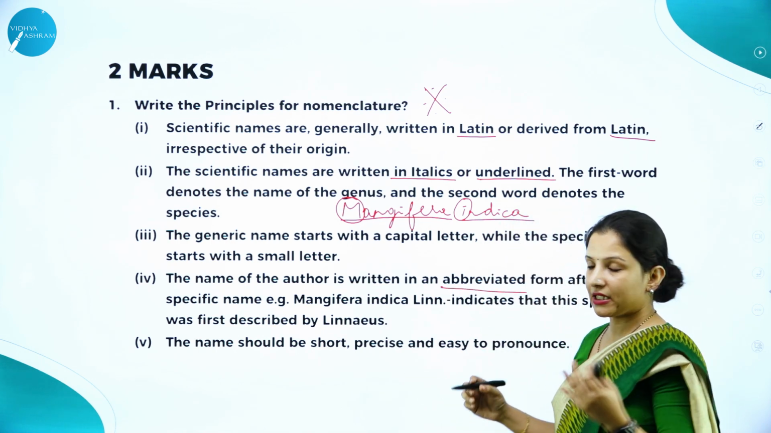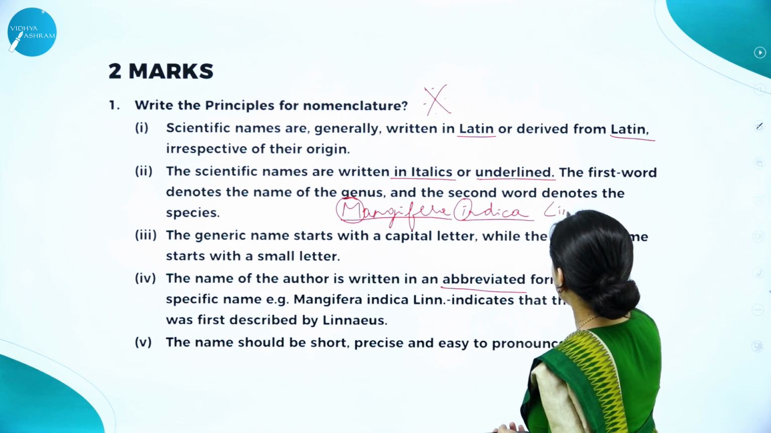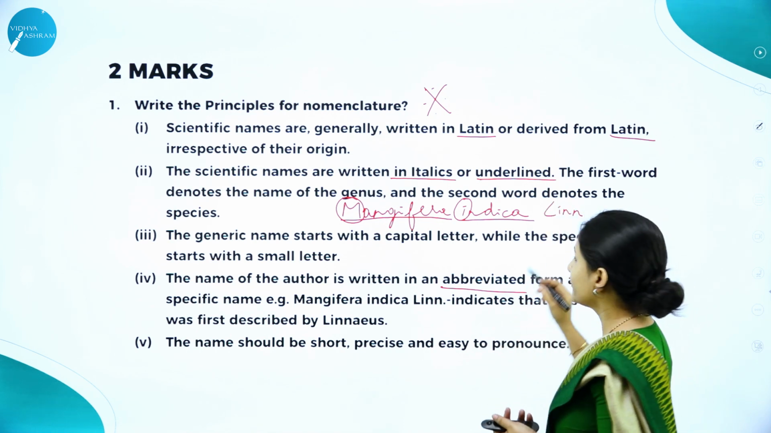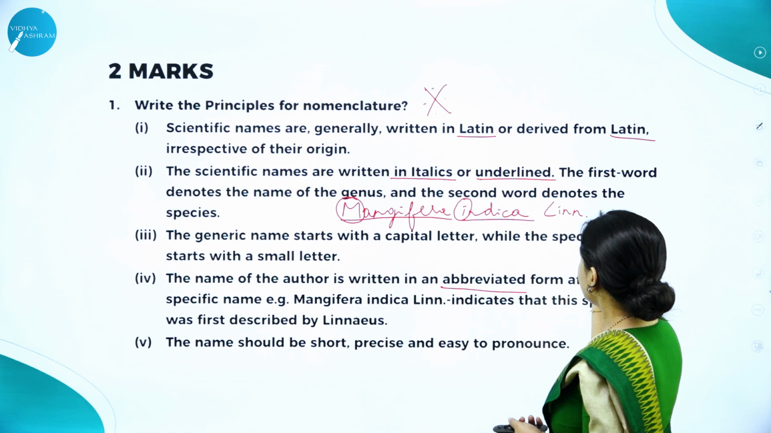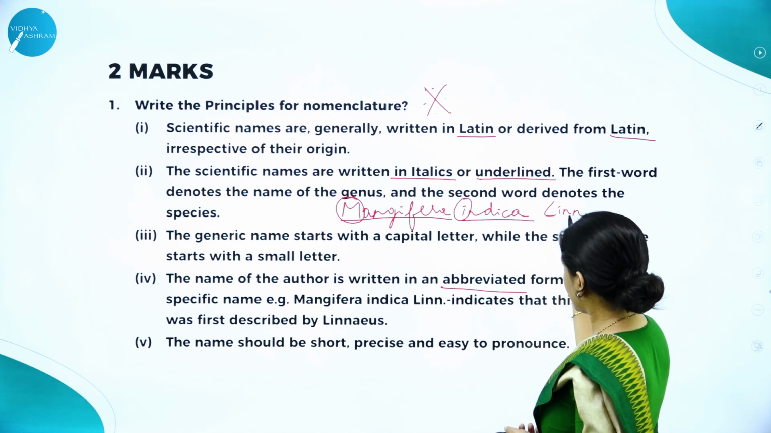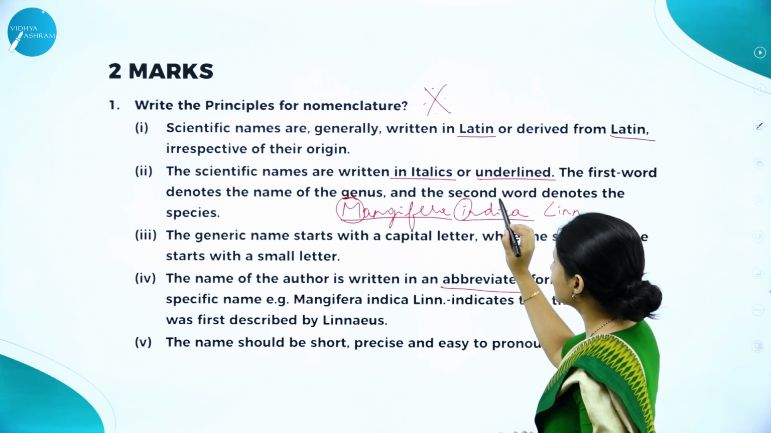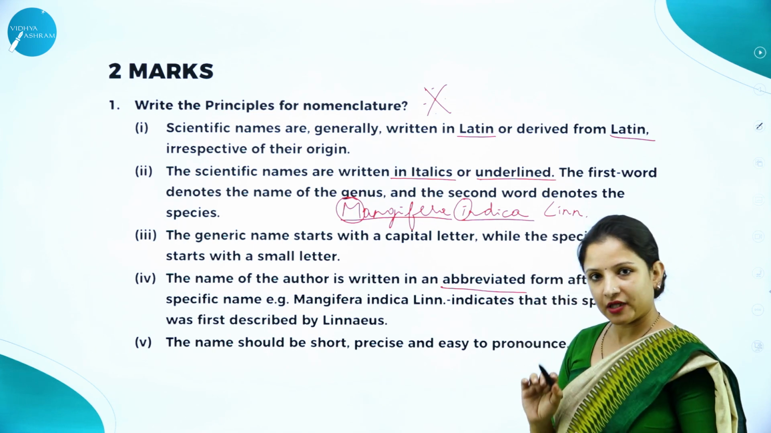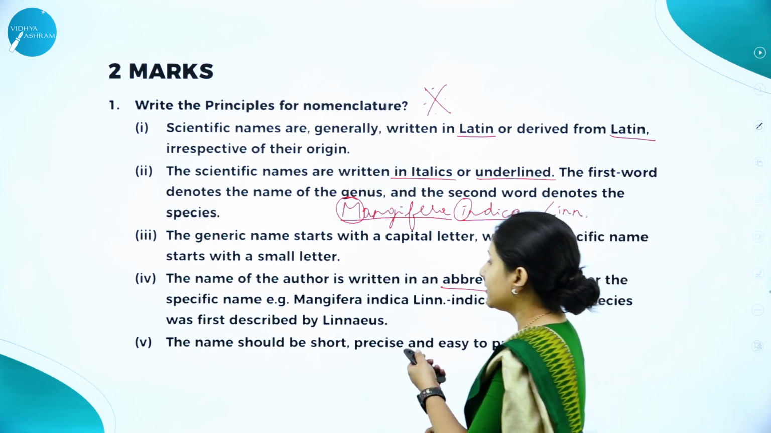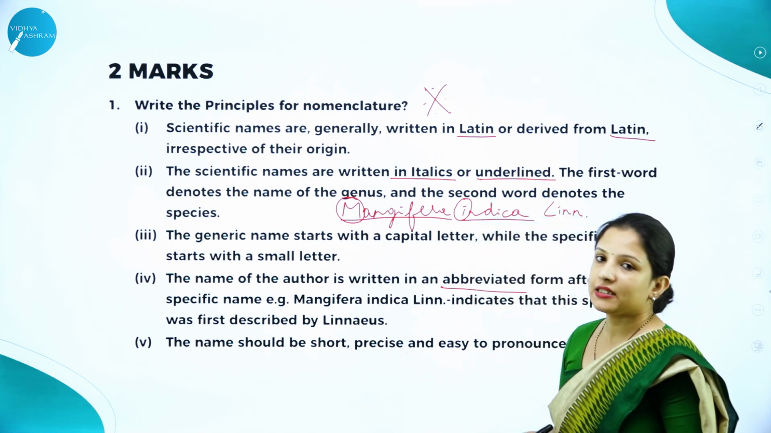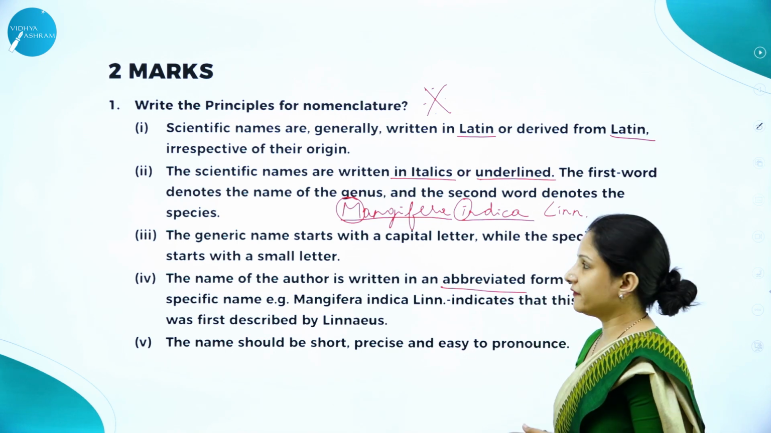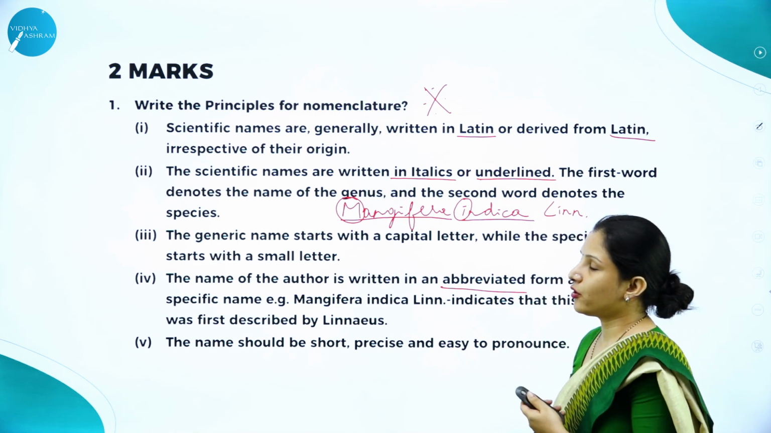And the name of the author is written in abbreviated form. Say, for example, Linnaeus. It should be written in abbreviated form, and that abbreviation should be denoted with a dot, and that abbreviated form of the author name should always come after the specific epithet. And the name should be short, precise and easy to pronounce. So, that is also very important. So, these are the important points.